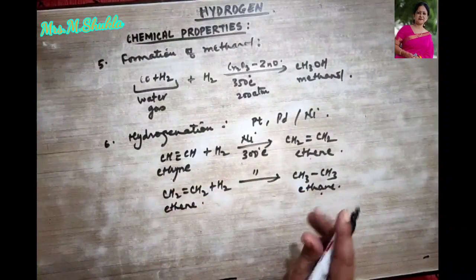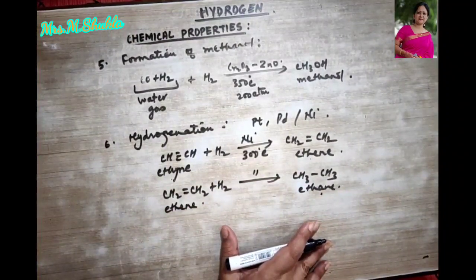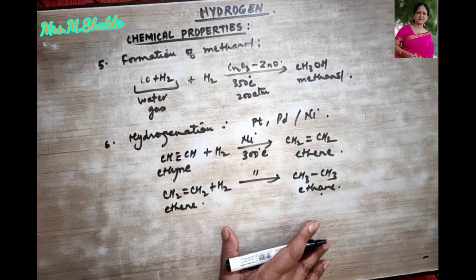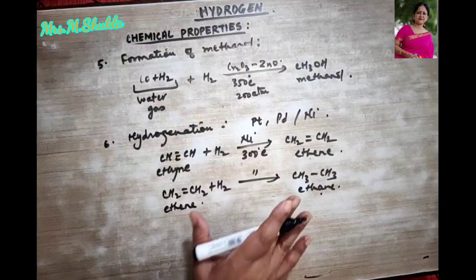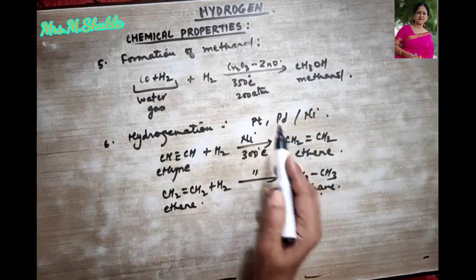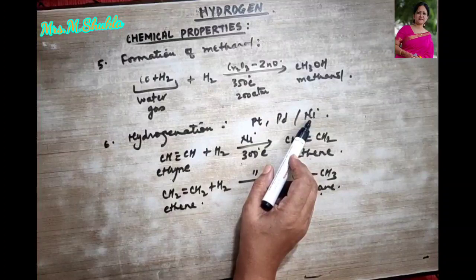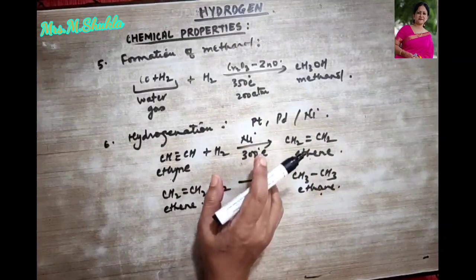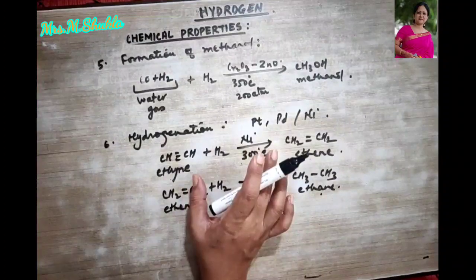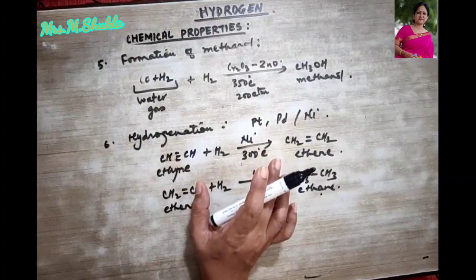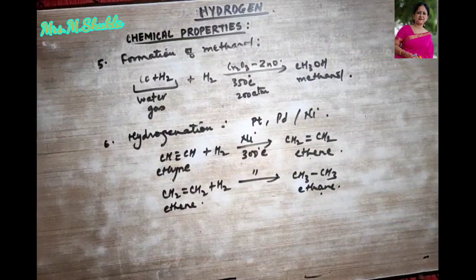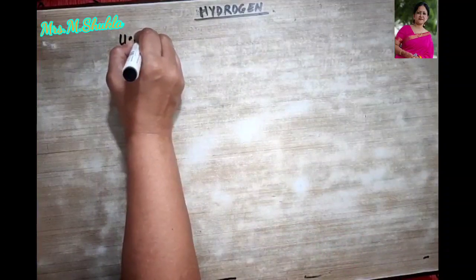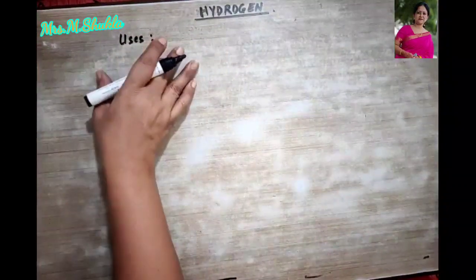So these were some of the chemical properties of hydrogen gas, right? Even when hydrogen gas is passed through vegetable oils in the presence of platinum, palladium or nickel, we obtain vegetable ghee, and this process is also known as hydrogenation. Okay. Now lastly we come to the uses of hydrogen.